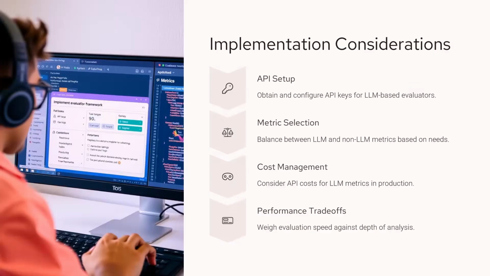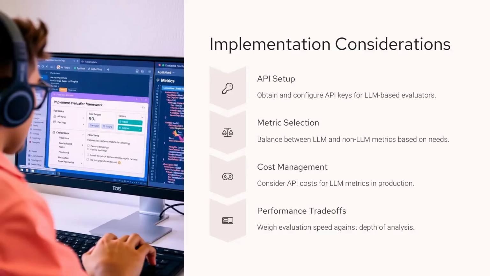For example, if you are having LLM-based evaluators, obviously you need to obtain and configure the API keys for that. And also you should consider which LLM is being used for the evaluation and which LLM will be used as a judge. And metric selection: since we have seen multiple metrics, we might be choosing a balanced combination of LLM metrics and non-LLM metrics.